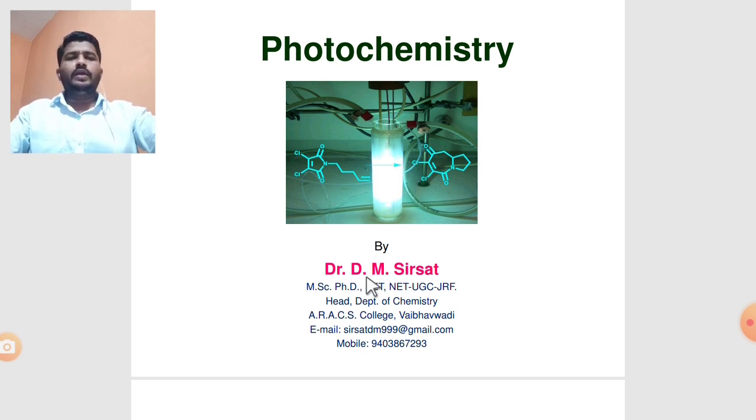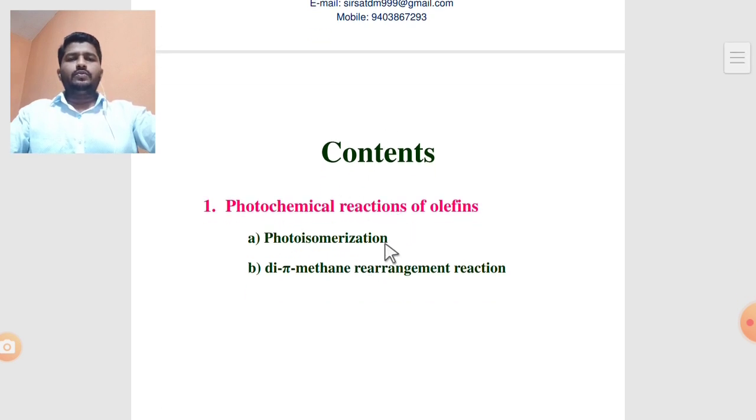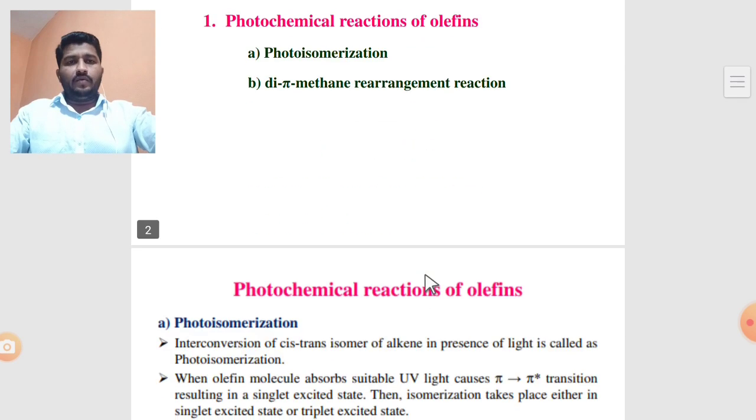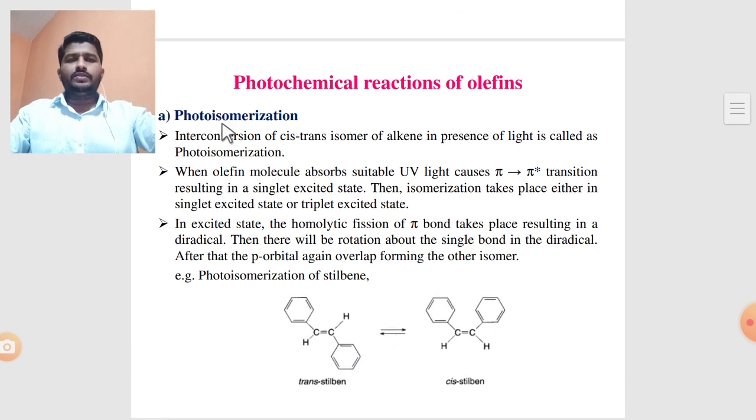Now today we are going to discuss the photochemical reactions of olefin molecules. This is photochemistry part 3. The content of today's presentation is the photochemical reactions of olefins. There are two types of reactions. Number one is photoisomerization and number two is the di-pi-methane rearrangement reaction. Let's see them one by one. The first reaction is the photoisomerization reaction.